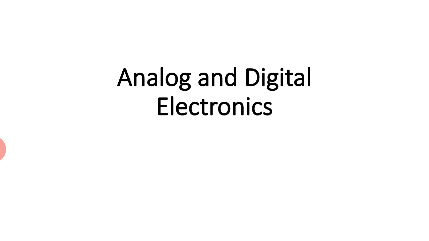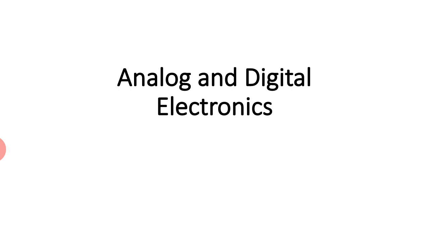What is the difference between analog and digital electronics? Analog is nothing but the continuous travel of data from one point to another. It is continuous storage, or continuous signals, which you can see as sinusoidal waves. What about digital?